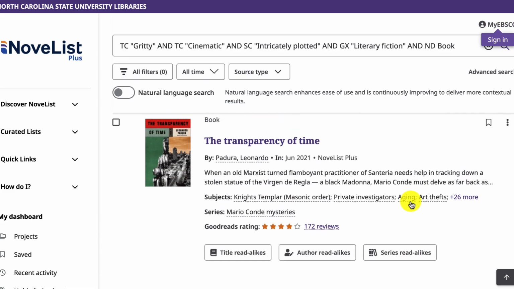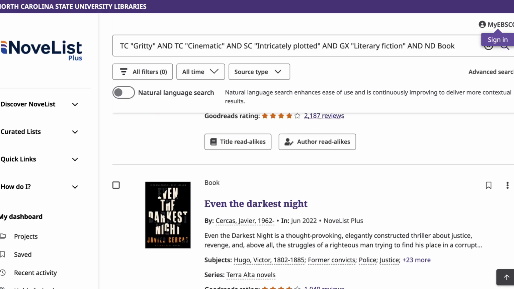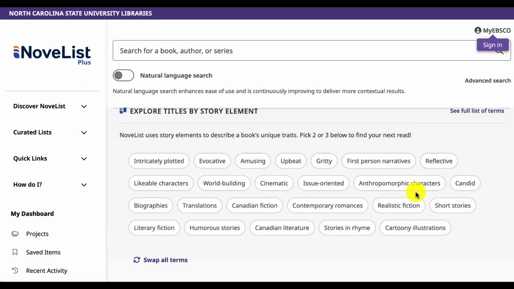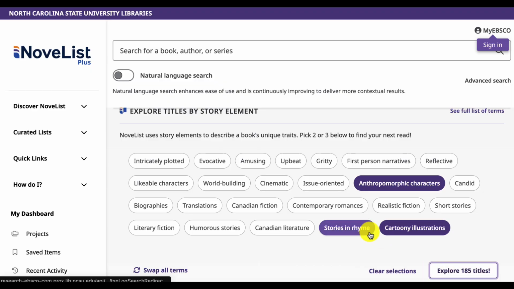Simply click on the story elements that appeal to you, and NoveList will generate a list of titles that match your preferences. It's a great way to introduce readers to new books that align with what they like about reading, even if they're not sure what genre they want next.